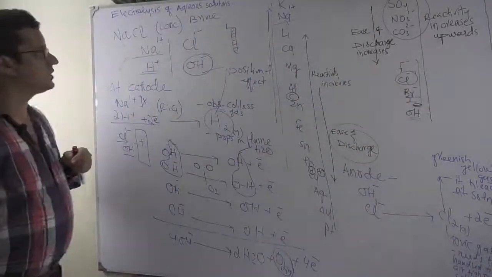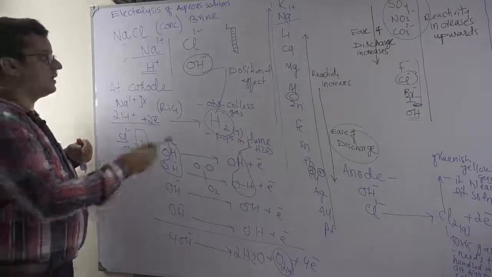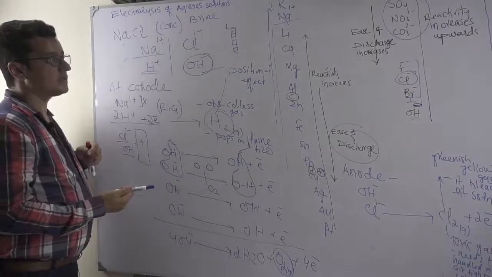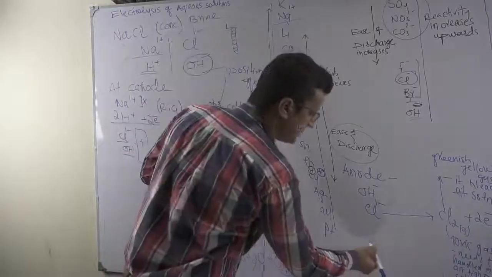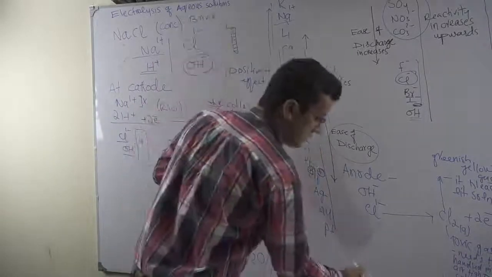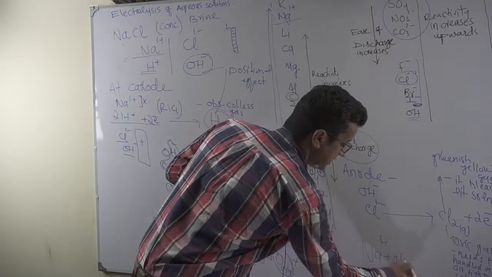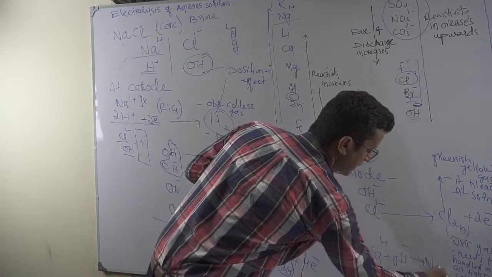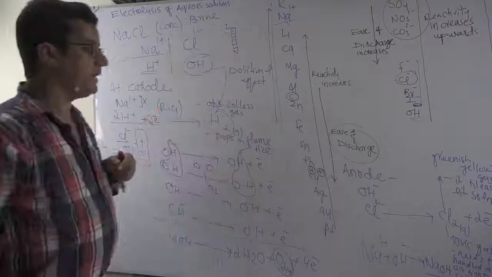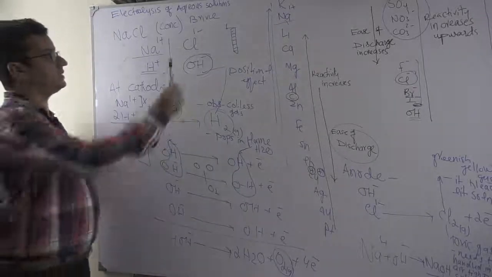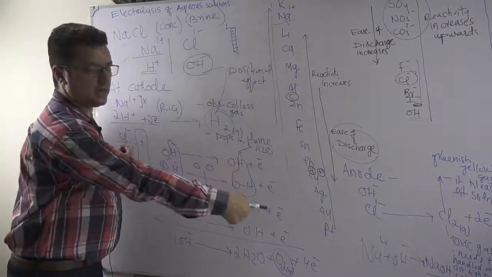So in concentrated solution of sodium chloride, or brine, industry carries out the electrolysis of brine. They get what? Hydrogen gas. They get what? Chlorine gas. But what is left behind in the electrolytic cell? The electrolytic cell is specially designed for this purpose. So the left behind sodium ions and hydroxyl ions combine with each other and produce what? Sodium hydroxide. We call it what? Caustic soda. It means there are always three kinds of products they get from the electrolysis of brine. What? Hydrogen gas, chlorine gas and caustic soda.